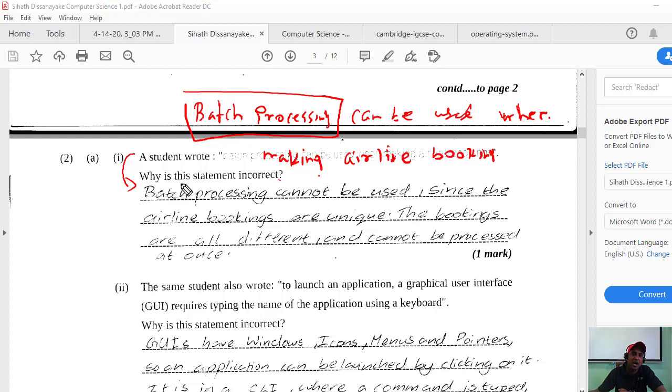They are asking why this statement is incorrect. To find the reason, we need to know what a batch processing system and an online processing system are. That's the subject area in this question.